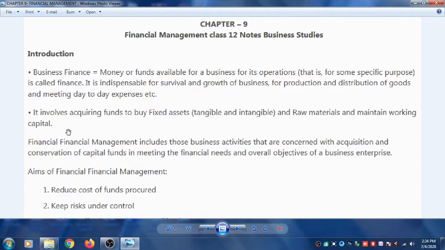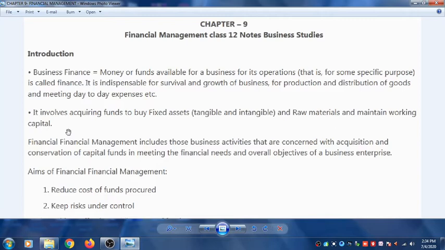So in financial management we basically study about acquiring the funds. Why? So that fixed asset, it may be tangible or intangible, can be bought for the business. Then raw materials can be bought for the business, and then maintaining the working capital. Working capital is the capital which is required for the day-to-day expenses of the business.